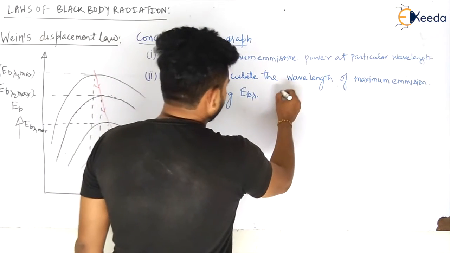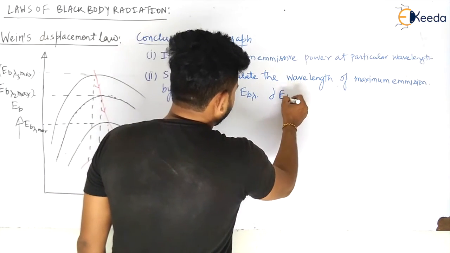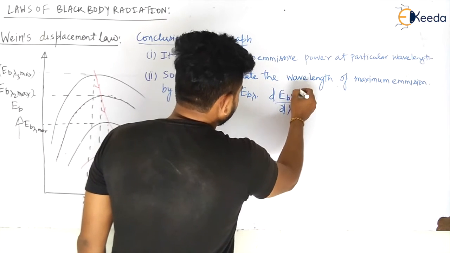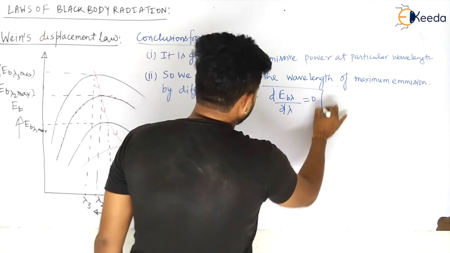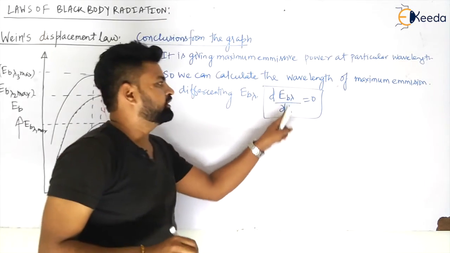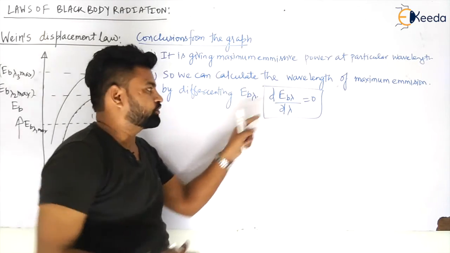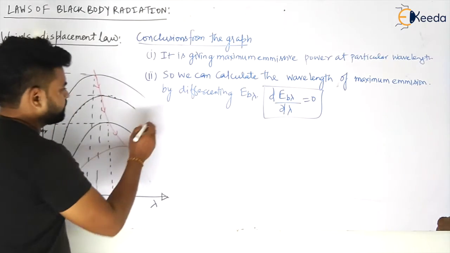How? We will differentiate E_B lambda with respect to lambda, d lambda, and equate it to 0, and we can easily calculate the lambda where the maximum emissive power is occurring, my dear students.